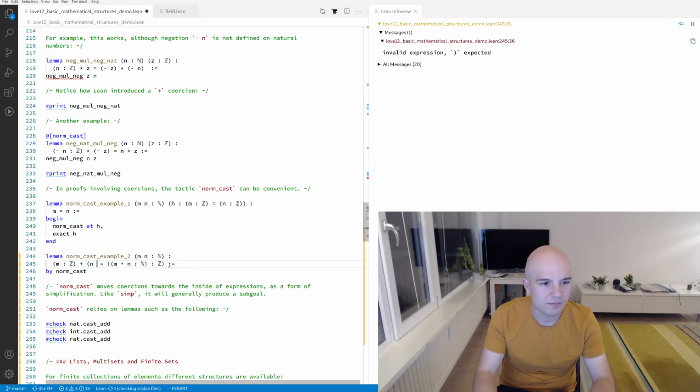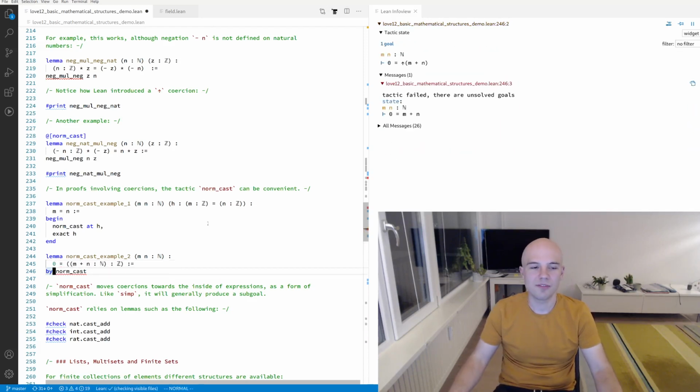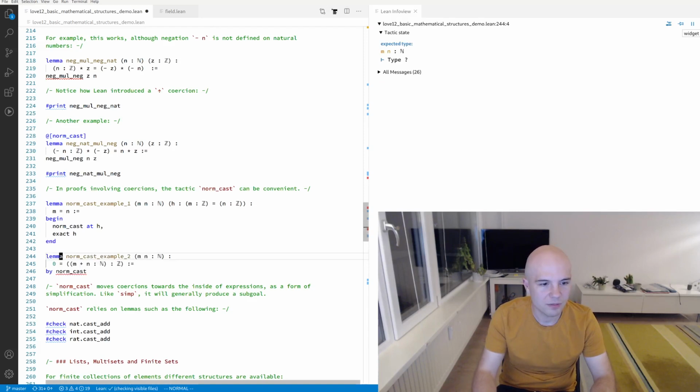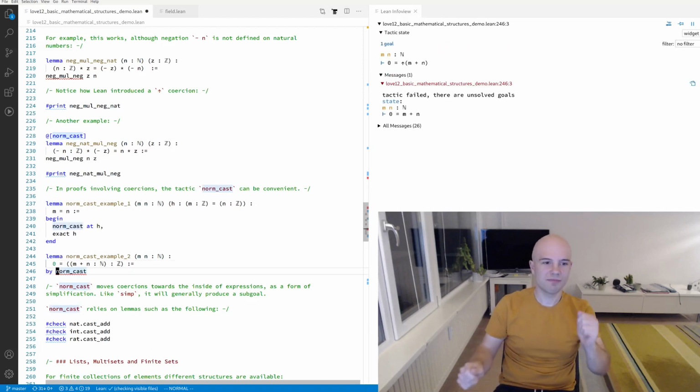So for example, if we just make it 0 here, then just like the simplifier, it will end with the simplified goal. So we start with 0 equals up arrow, m plus n, and then, okay, this is again not particularly helpful probably. Anyhow, you will get the simplified result even if norm_cast cannot close the goal.